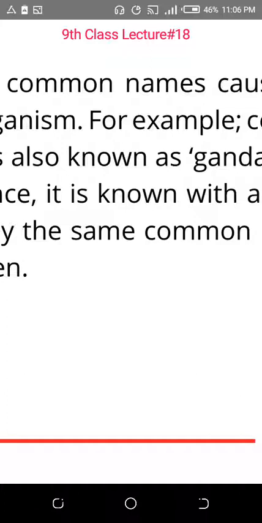So if there are 7 names for one vegetable, how will you identify it biologically? Biologically, we converge all names into one name, and that is easier for people to understand all over the world. If we say here in Pakistan that human beings are Homo sapiens, in America people also say humans are Homo sapiens, according to scientific naming. That is easier for scientists, to converge the knowledge into one. Otherwise scientists would use different names for onions, vegetables and animals in books, and how would you understand which living thing they are talking about?